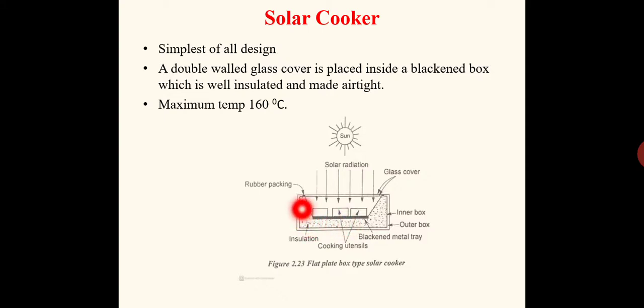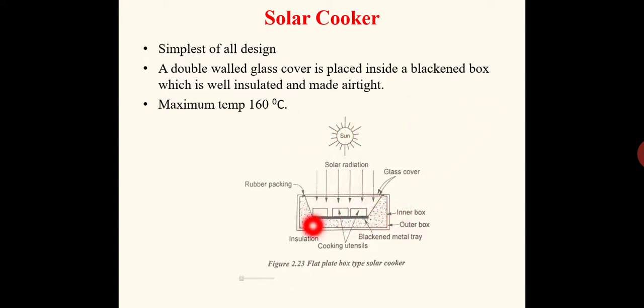You can see a rubber packing here at the top. At the top portion we will have a double glass layer for the penetration of the solar energy into this evacuated space. In order to keep this space airtight, rubber packings are provided on each side of the glass cover. A double walled glass cover is placed over a blackened box which is well insulated and made airtight. By this method we can produce a maximum temperature of up to 160 degrees Celsius.